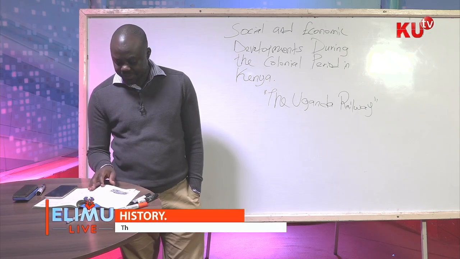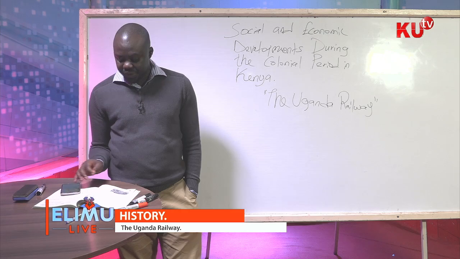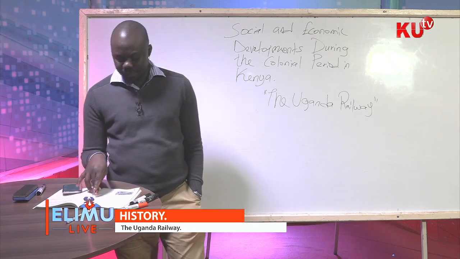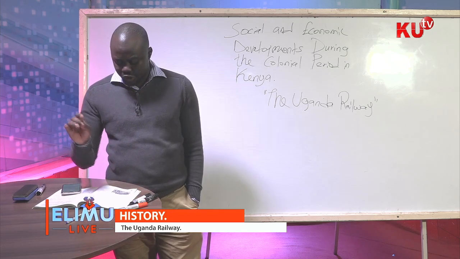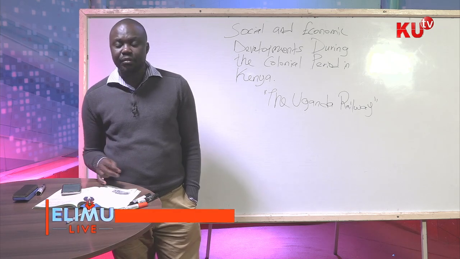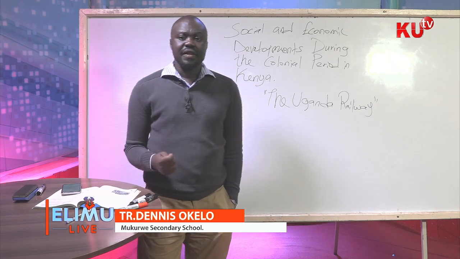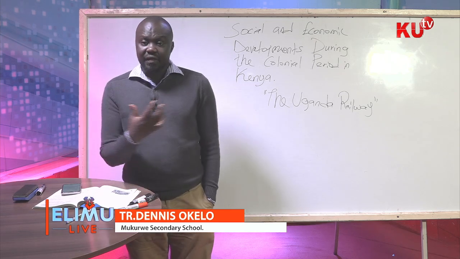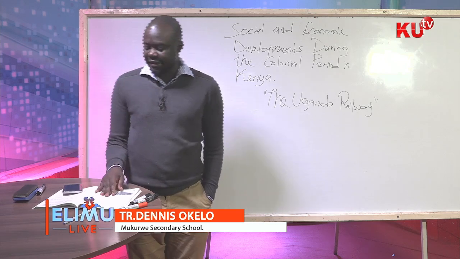Then the next one is that it led to the opening of the interior. Now, opening of the interior is this way. After the railway line had been constructed, the colonial government's control of the interior was much quicker and more effective. Why? If there was any form of resistance in the interior, then the British could just bring reinforcement direct from Britain, land them at the port of Mombasa and transport them to the interior very easily.